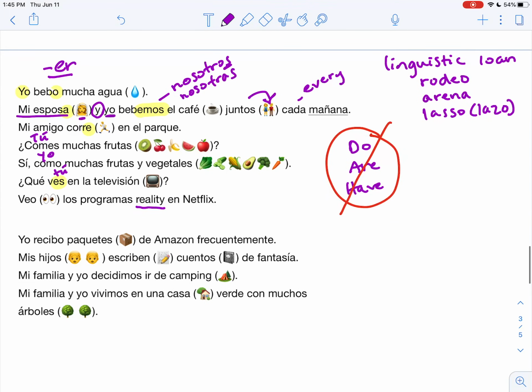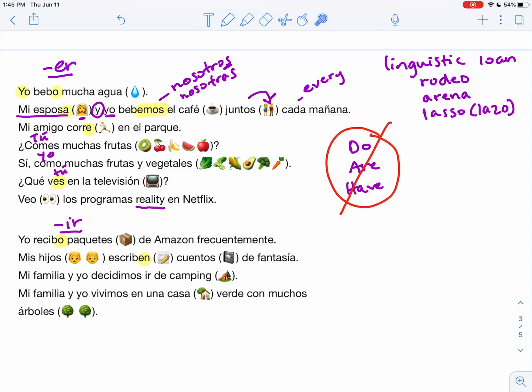This next section we have some IR verbs, some IR verb ejemplos, unos ejemplos de los verbos IR. Yo recibo paquetes de Amazon frecuentemente. Eso sí, recibo paquetes de Amazon frecuentemente. Mis hijos escriben cuentos de fantasía.